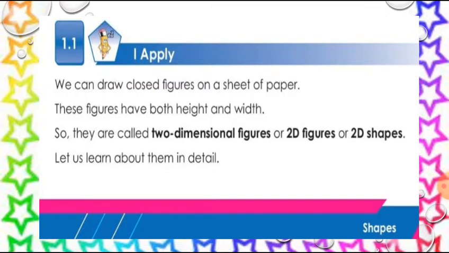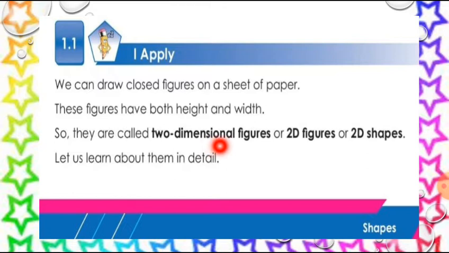We can draw closed figures on a sheet of paper, isn't it, children? All the closed figures we can draw on a sheet of paper have both height and width. So they are called two-dimensional figures, or 2D figures, or 2D shapes. So tell me, what are 2D shapes?